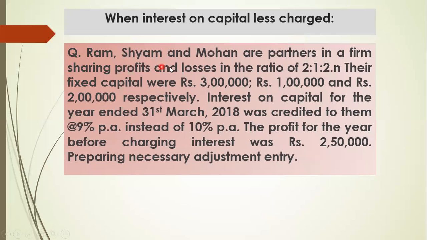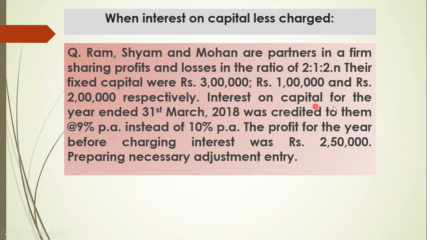Ram, Shyam and Mohan are partners in a firm sharing profits and losses in the ratio of 2:1:2. And their fixed capital. Now you can notice here, fixed capital is given, so no need to calculate opening and closing; both will be the same, as there is no other information. Their fixed capitals were rupees 3 lakhs, rupees 1 lakh and rupees 2 lakhs respectively.